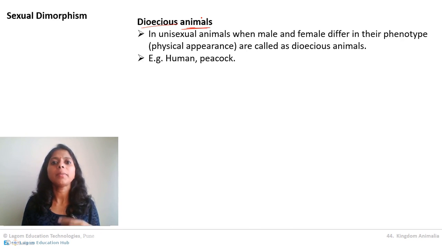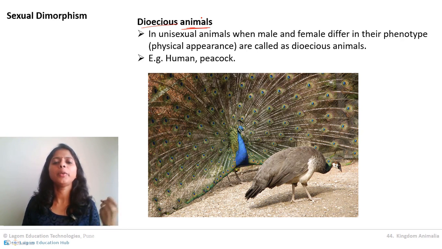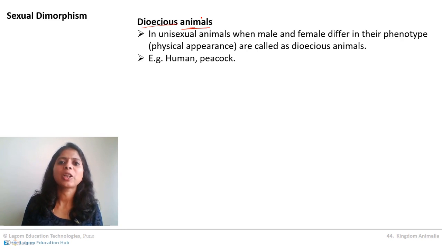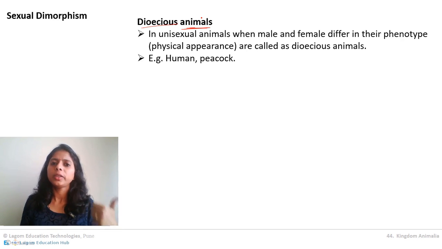Then another example is peacock. The male peacock is very beautiful with beautifully colored feathers, while the female peacock is brown colored and not that good looking. Okay, so two different individuals, two different looks. Even lion, male looks different as well as female looks different. Such animals are called dioecious animals. So three terms you need to remember: unisexual, bisexual and dioecious, which means sexual dimorphism.